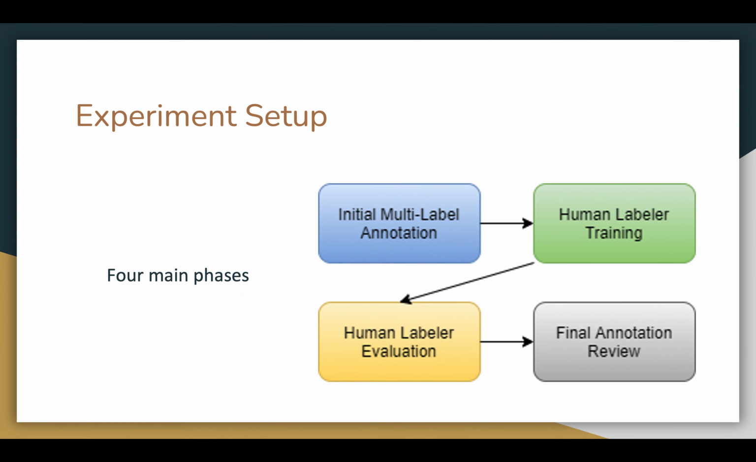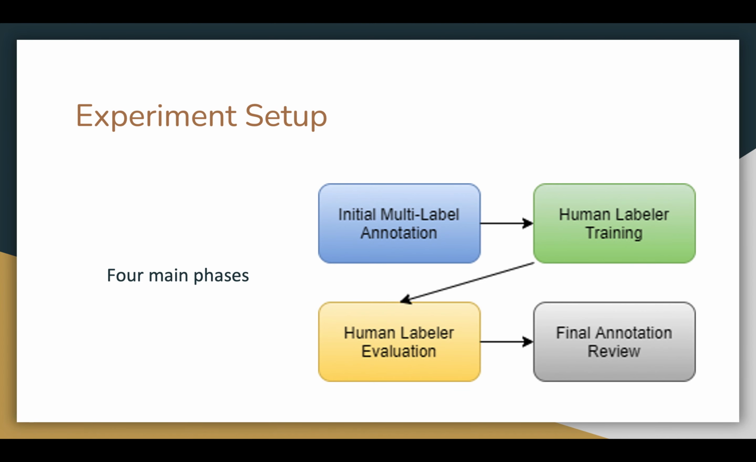There are 4 main phases to the experiment, which are: 1. Initial multi-label annotation, 2. Human labeler training, 3. Human labeler evaluation, and 4. Final annotation review. The 5 authors of the paper are the participants in the experiment due to the experiment's complexity. A brief overview of the 4 phases is as follows.